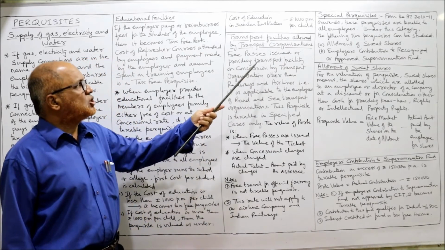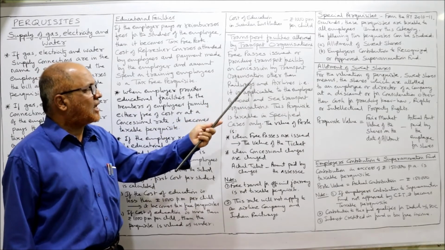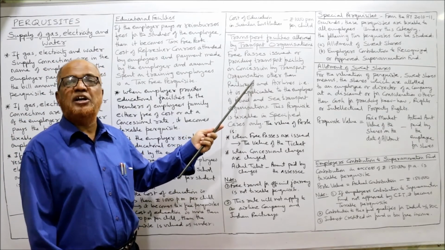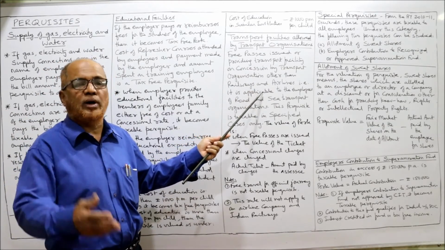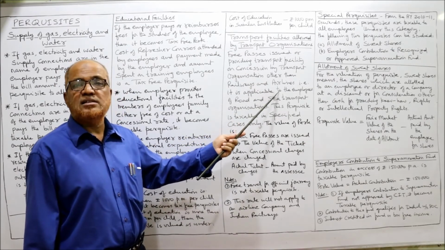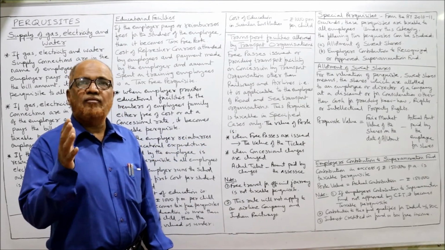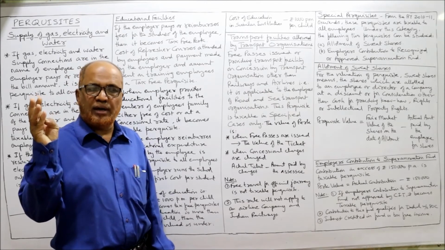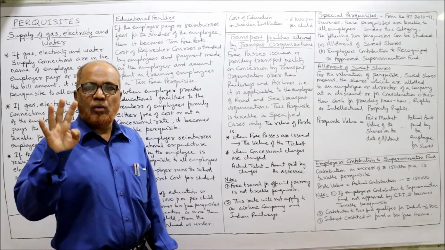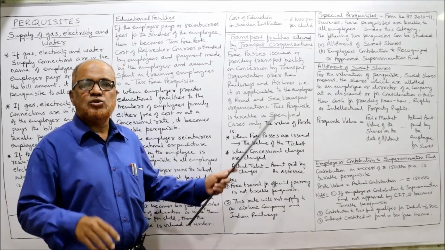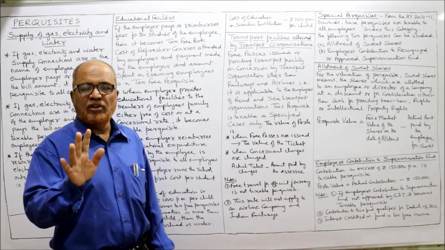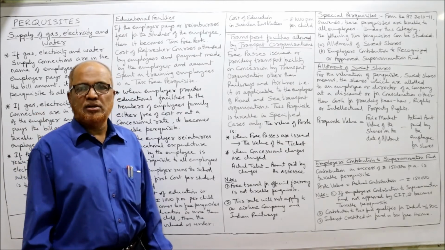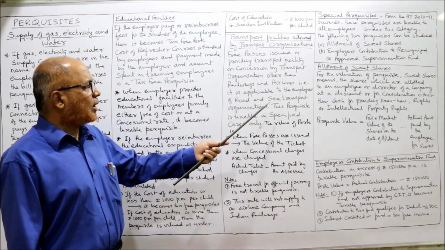So, free passes issued or providing transport facility or concession by transport organization. Free passes or passes allowed at a concessional rate by transport organizations to their employees. Other than railways and airlines, remember, transport organizations we can classify into four categories: railways, airways, roadways and seaways. Out of these four, for railways and airways, this provision will not apply. It will apply to road transport and sea transport. Then it is applicable to employees of road and sea transport organization.